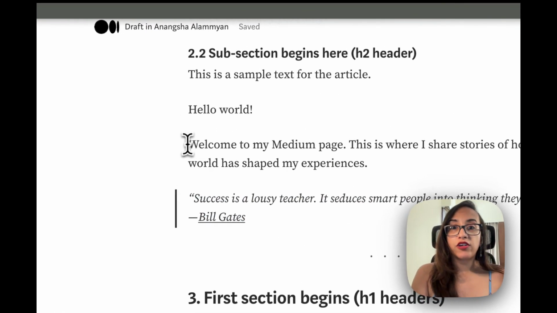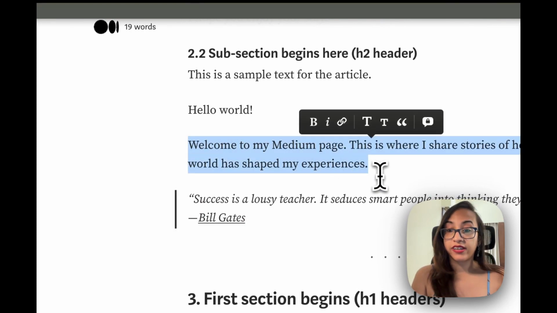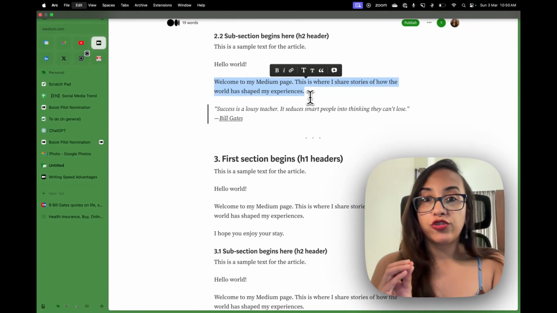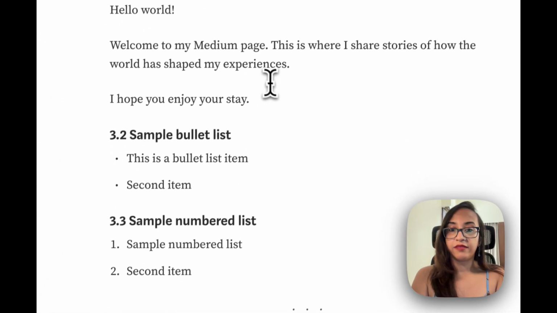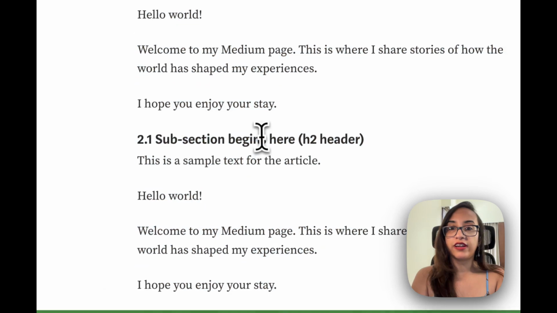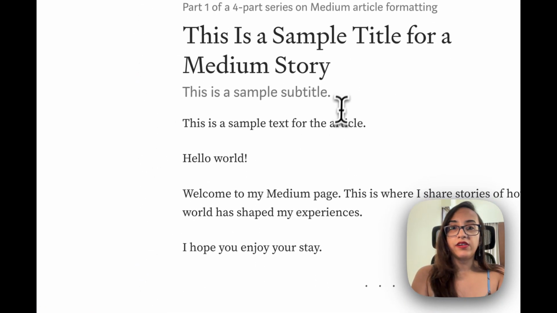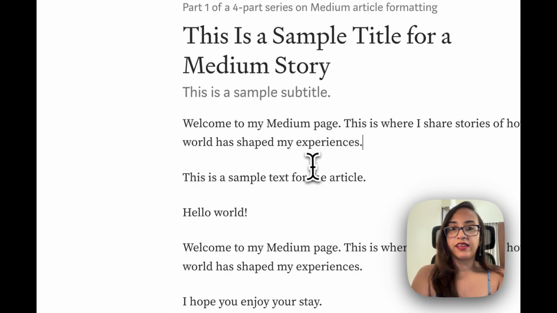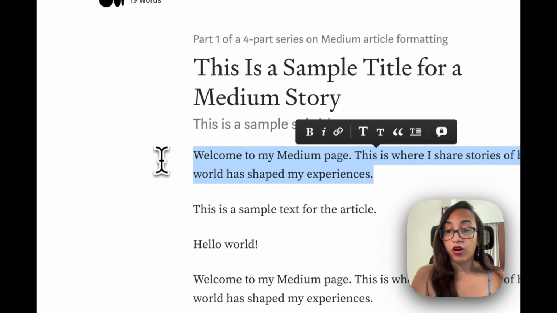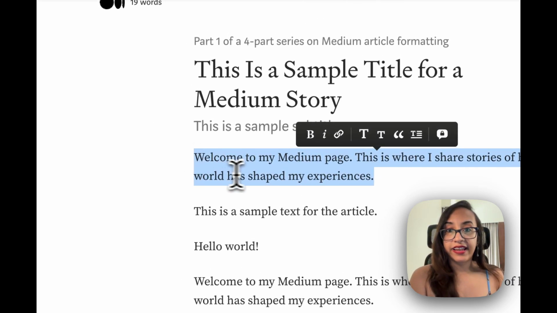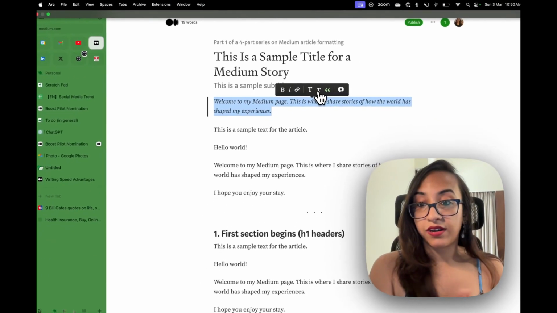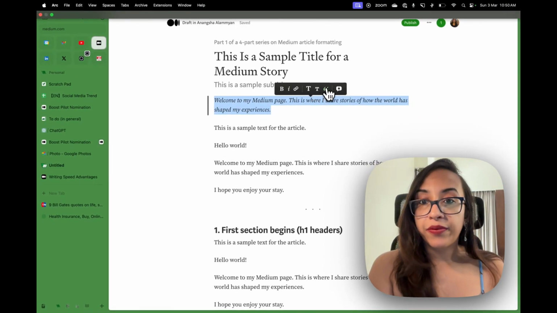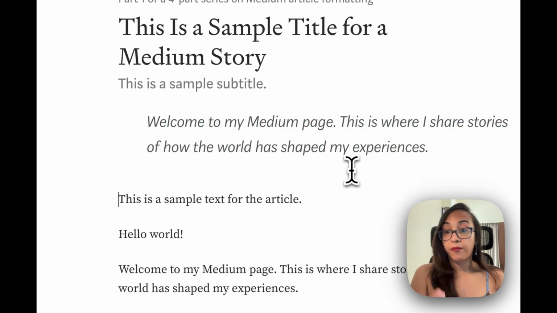So suppose this part of the text is the most important part of your article and you want to highlight it. So what you do is we are going to copy it and we are going to paste it somewhere else. Maybe we are going to paste it at the beginning of the article. So right at the beginning we are pasting this. And then how to make it a pull quote? We have to select this text, click on the quote icon once. This makes it a block quote, which you already know. If we press it again, this is how you format a pull quote.